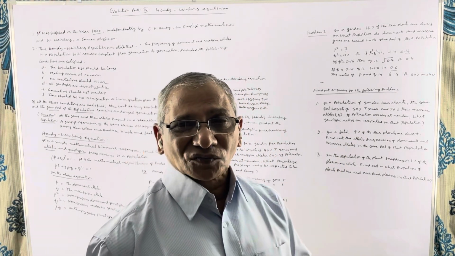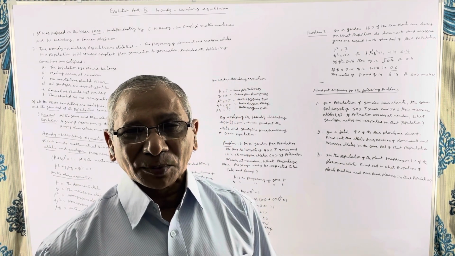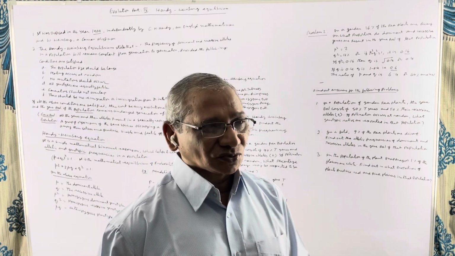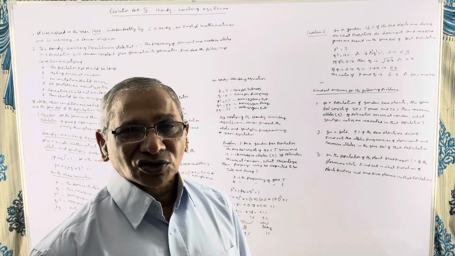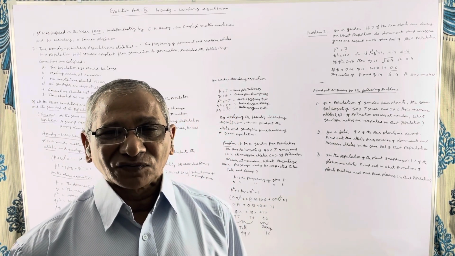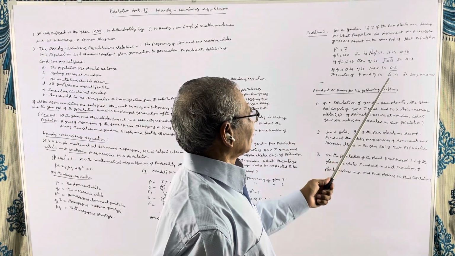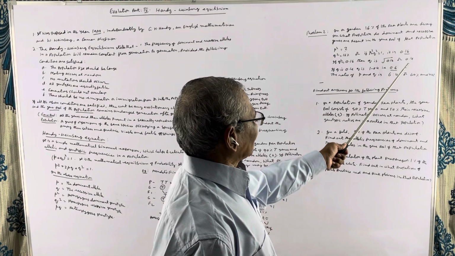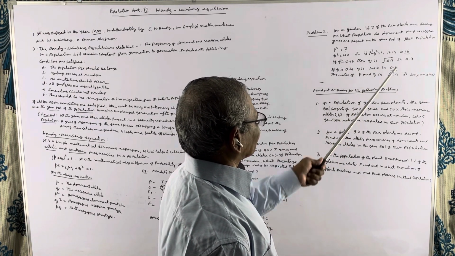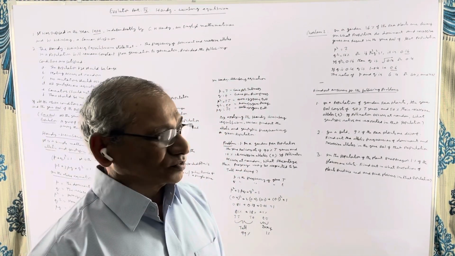If you know the value of q, you will be automatically knowing the value of p. 1 minus q is equal to p, or 1 minus p is equal to q. So knowing the value of either p or q is very important, but it is always calculated from the value of q. Here we know the value of q is 0.4. If the value of q is 0.4, the value of p is 1 minus 0.4, that is 0.6. Now we know the value of p and the value of q.